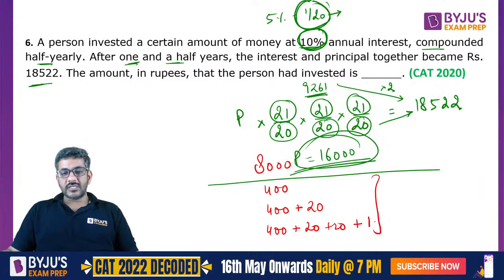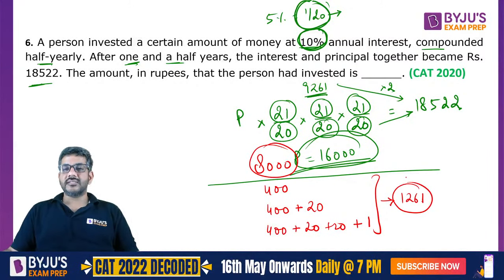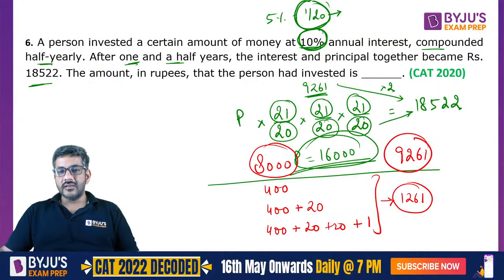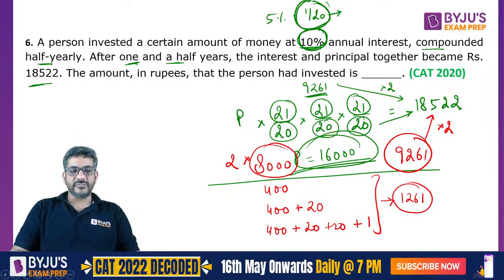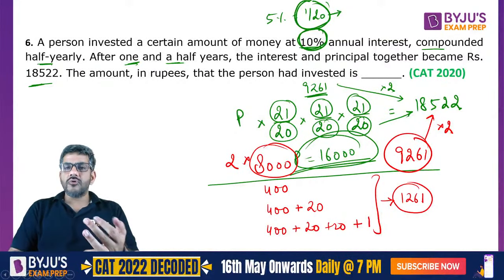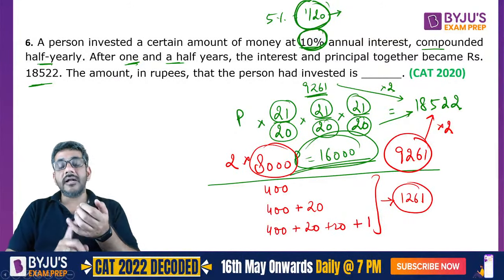So what is the total interest that I have got? 400 400 400 is 1200, 60, and 1, so 1261. So 8000 is the principal, 1261 is the interest. The amount becomes 9261. The given amount is double of that. So therefore the principal should also be double of it. My answer becomes 16,000.